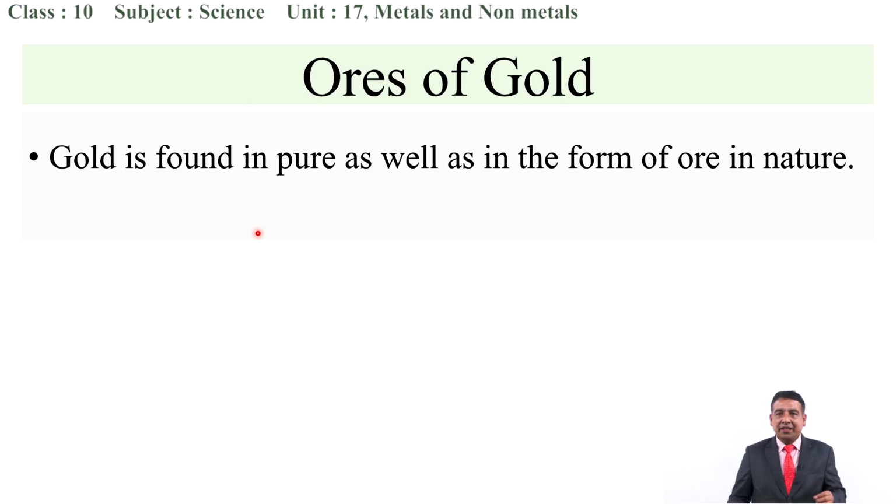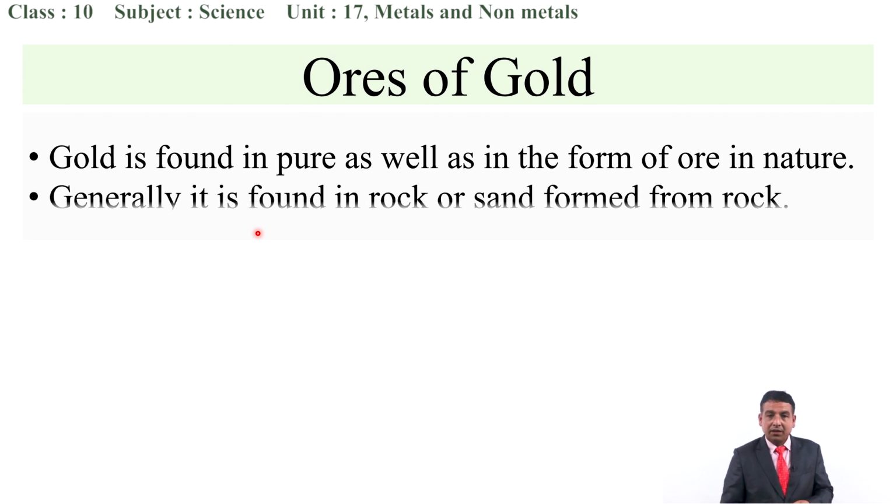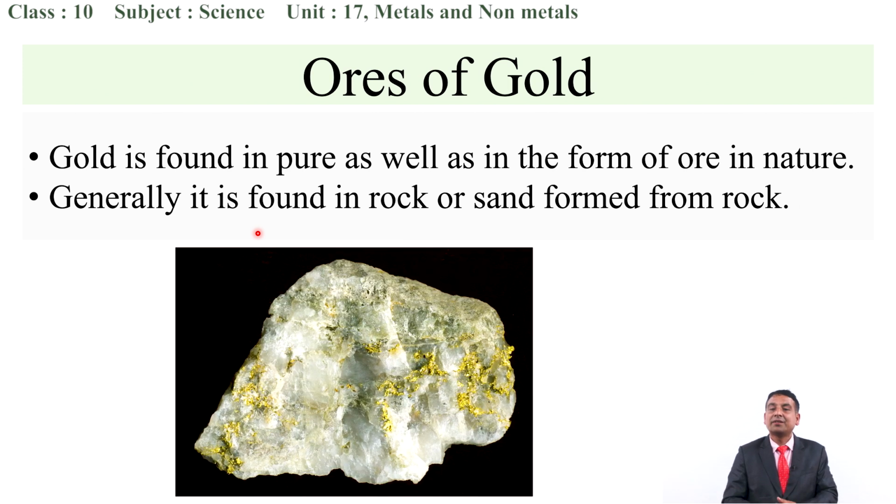As we have just talked about the availability of gold, it is found in the pure form in nature. Generally it is found in the rocks as well as around the sand. You can see here, this gold is yellowish in color, because we all are familiar with the color of gold.